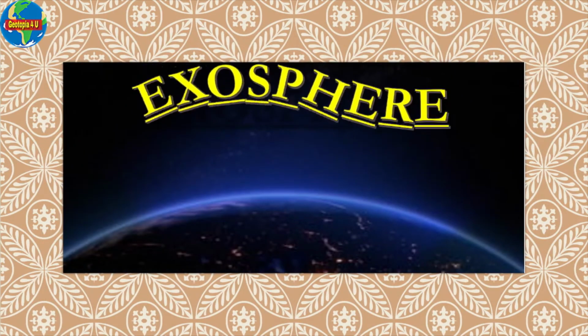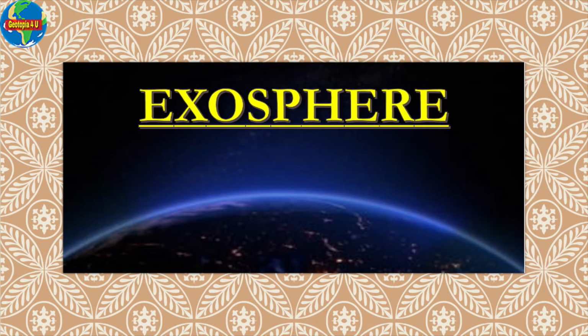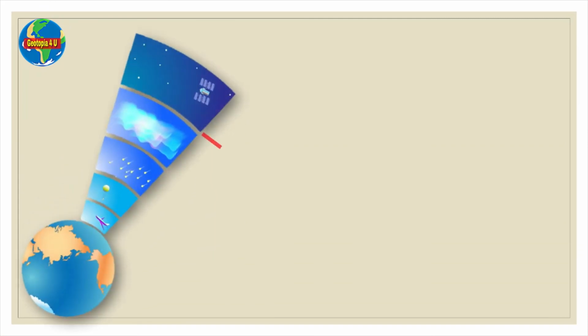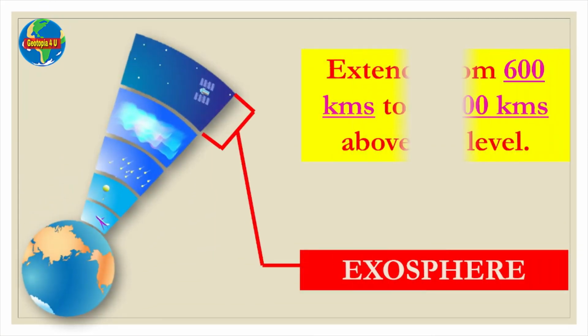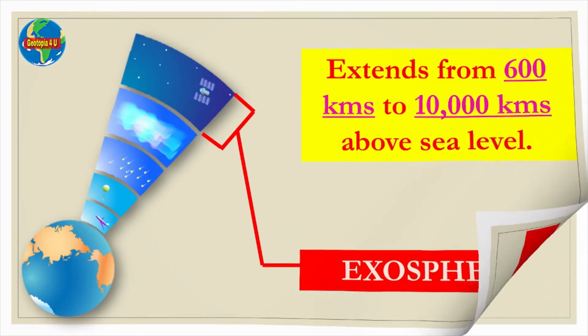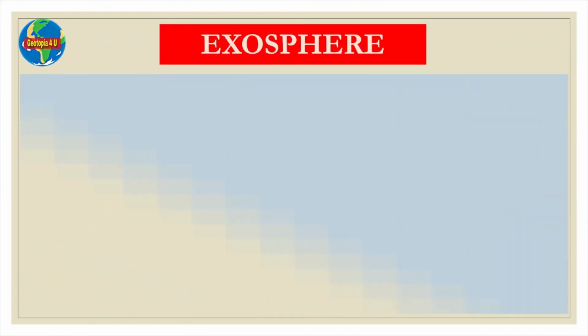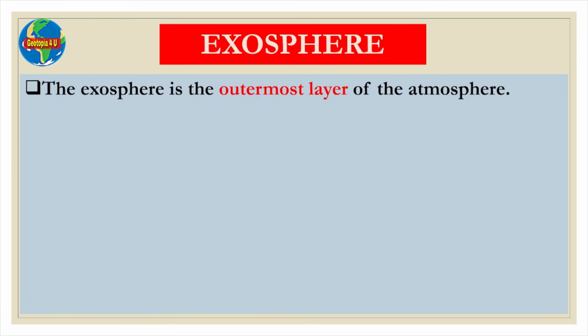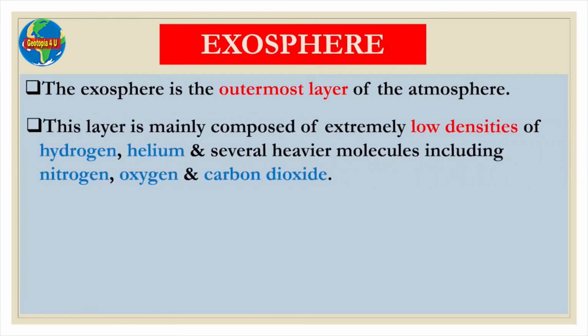Now we will have a look at the uppermost layer of the atmosphere, that is the exosphere. The layer indicated by red lines in this picture is the exosphere. It extends from 600 kilometers to 10,000 kilometers above sea level. The exosphere is the outermost layer of the atmosphere. This layer is mainly composed of extremely low densities of hydrogen, helium, and several heavier molecules including nitrogen, oxygen, and